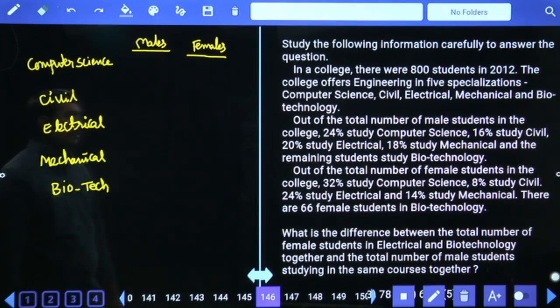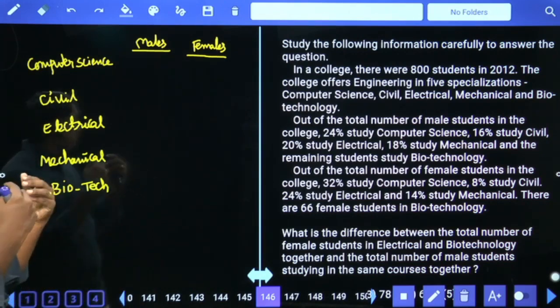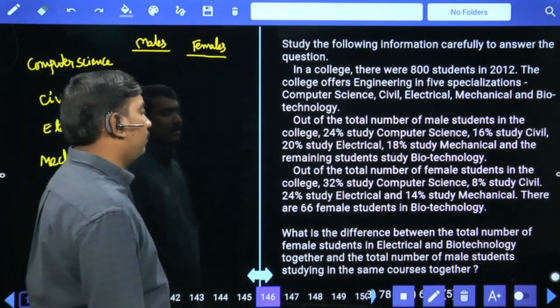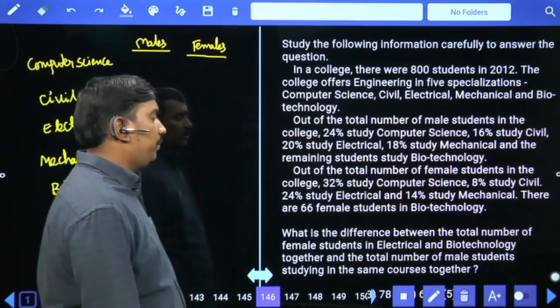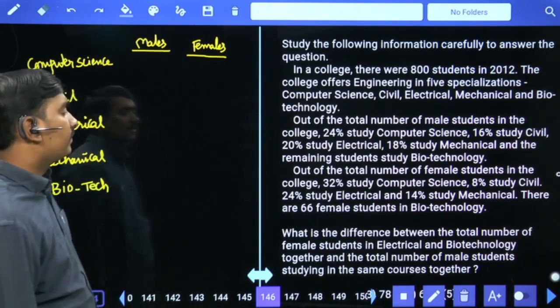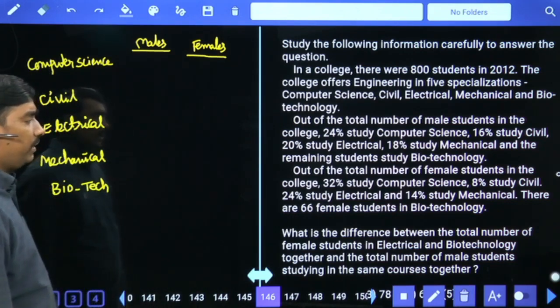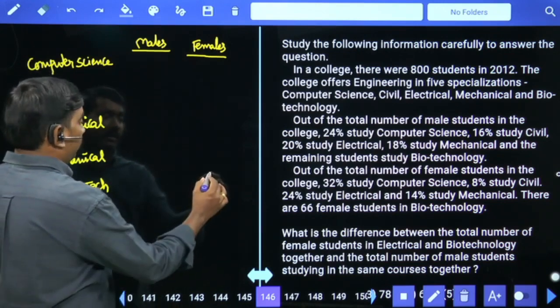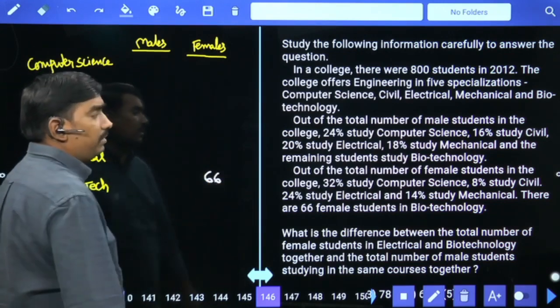First of all, I don't know how many male students are there. Out of the total number of female students, 32% computer science, 8% civil, 24% electrical, 14% mechanical. There are 66 female students in biotechnology.